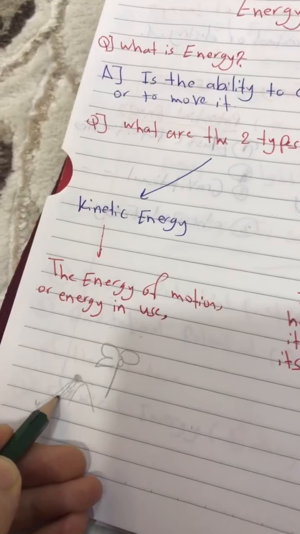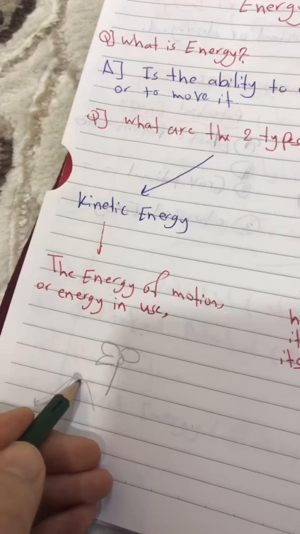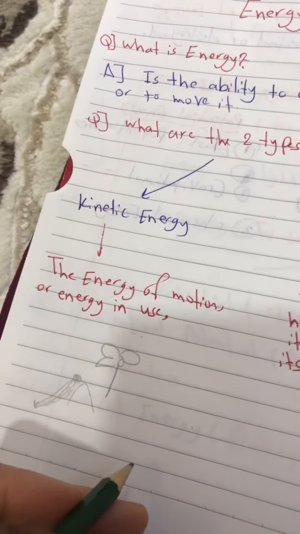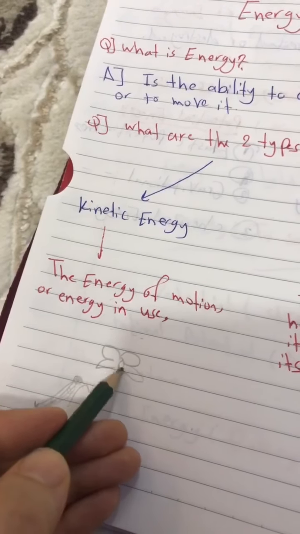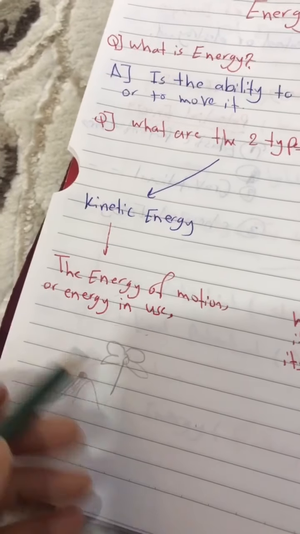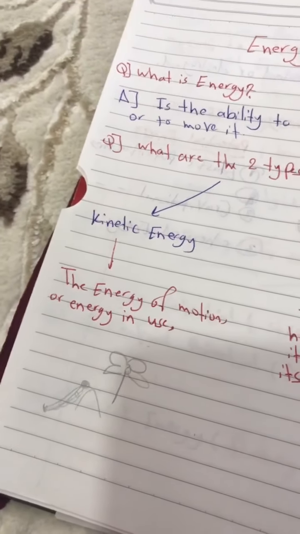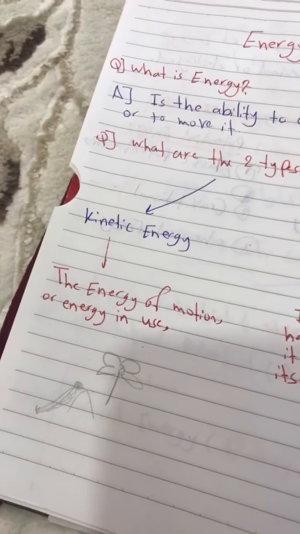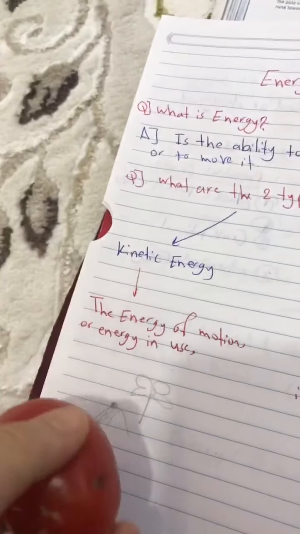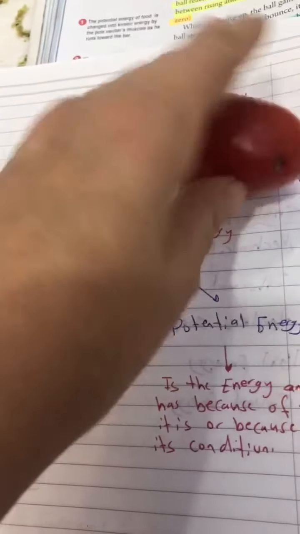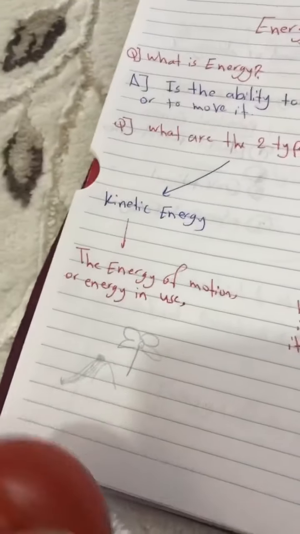During from here until here, because the ball is moving, it means that it has kinetic energy. So when you see anything which is moving, we can call it kinetic energy, the energy of motion or energy in use. As I said, when you have a tomato, you are making the tomato move, from up to down. This is what we call kinetic energy, because they are moving.